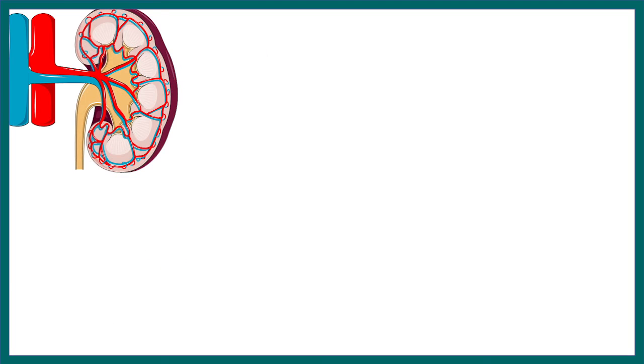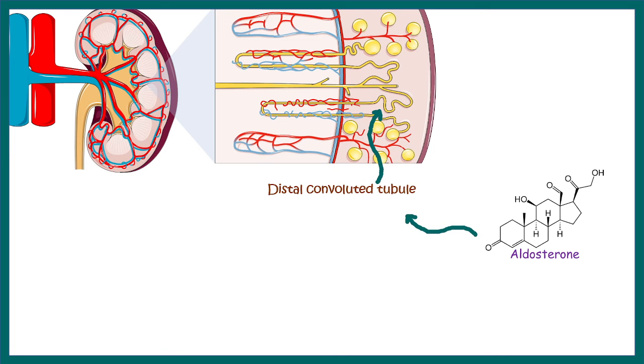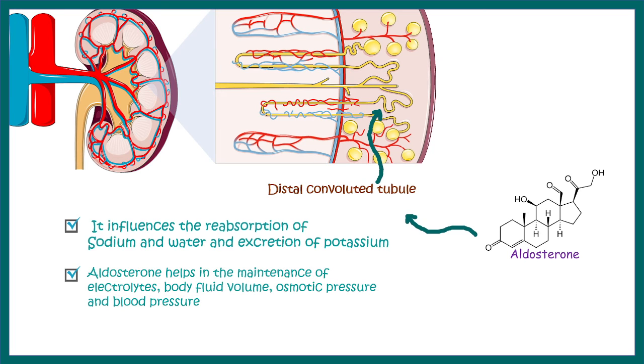Now let's talk about mineralocorticoids, and we are going to talk about aldosterone, which works on the distal convoluted tubule, and it influences the reabsorption of sodium and water, and it stimulates the excretion of potassium. Aldosterone helps in the maintenance of electrolytes, body fluid volume, osmotic pressure, and blood pressure.